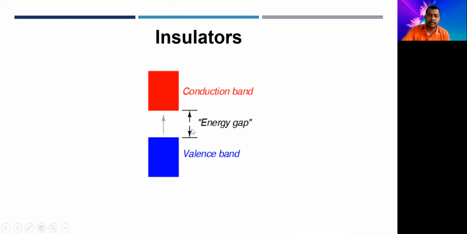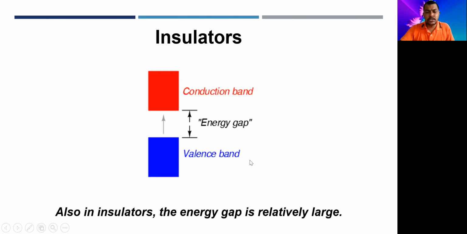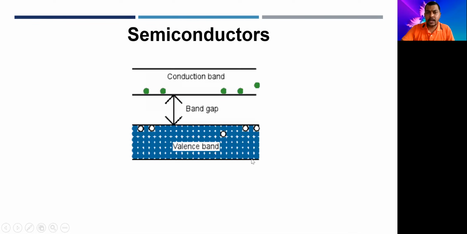The band energy gap, or the forbidden energy gap, is very high, so the electrons cannot gain that much energy to break the bond of the atom and jump into the conduction band. Therefore, it behaves as an insulator. It does not conduct heat and electricity. Also in insulators, the energy gap is relatively large.